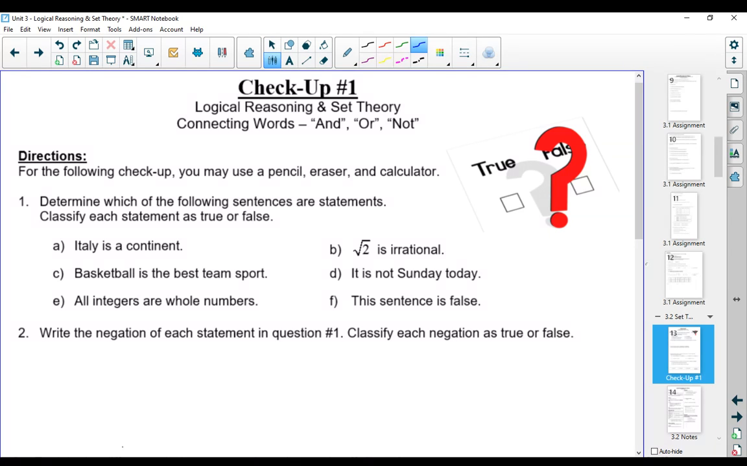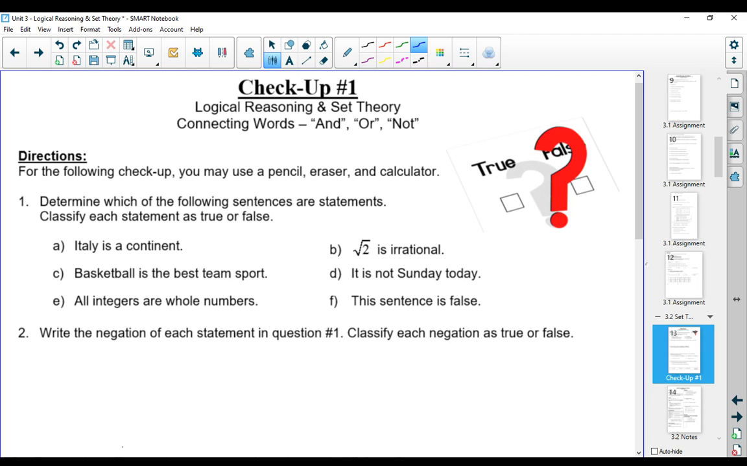We're in Unit 3, Logic and Set Theory, and we're going to be talking about set theory shortly. But before that, I want to go through checkup number 1. If you've not had a chance to do checkup 1, pause the video, do the checkup, and then come back and check your work. For the first question, you're asked to determine which of the following sentences are statements. And then once you know that, you're asked to classify each statement as true or false.